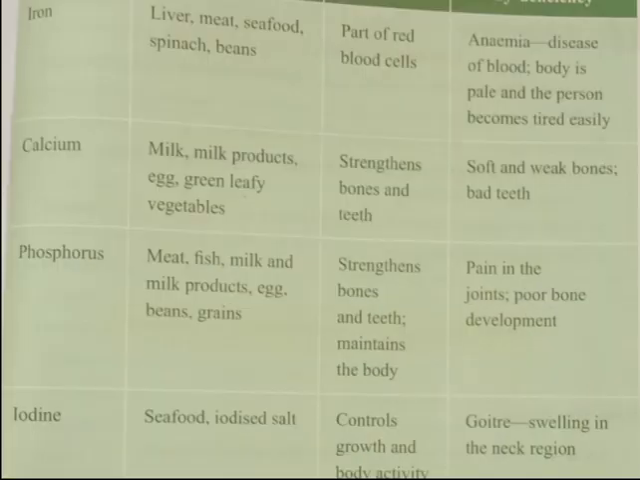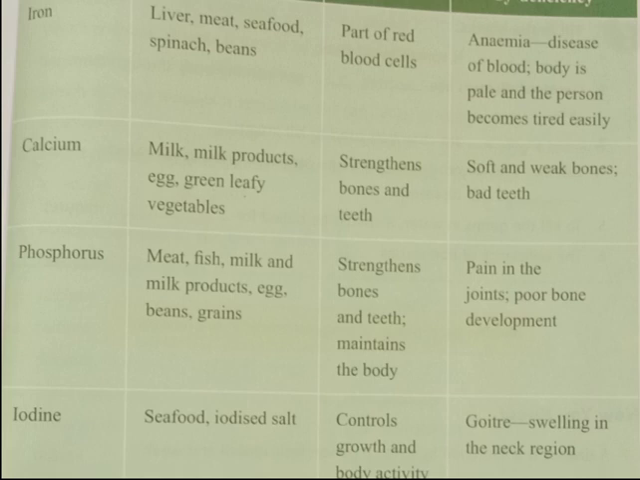The next is iron. Sources: liver, meat, seafood, spinach, and beans. Iron is a part of red blood cells. Deficiency of iron leads to the disease called anemia. It is the disease of blood. Body is pale and the person becomes tired easily.